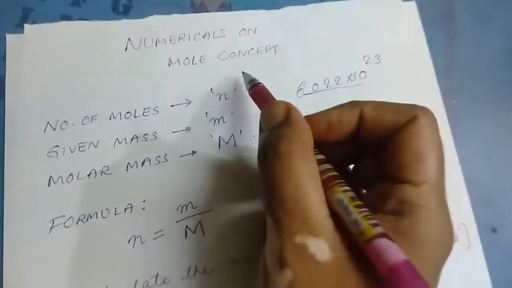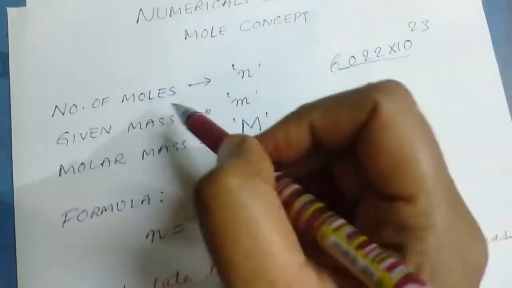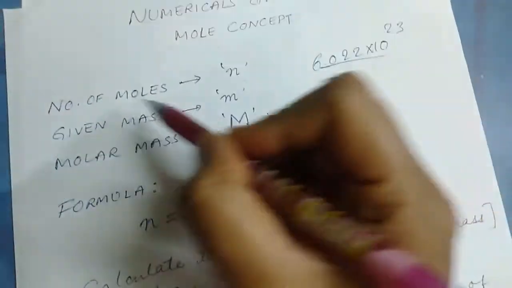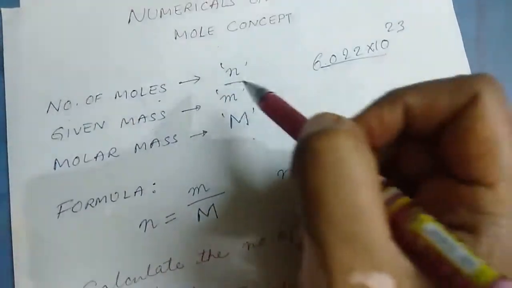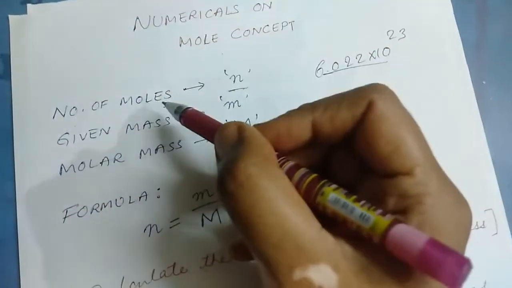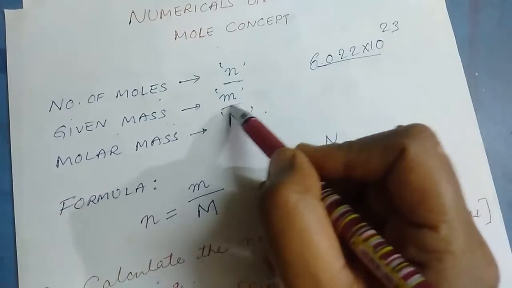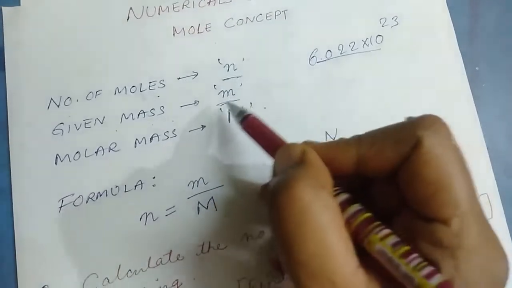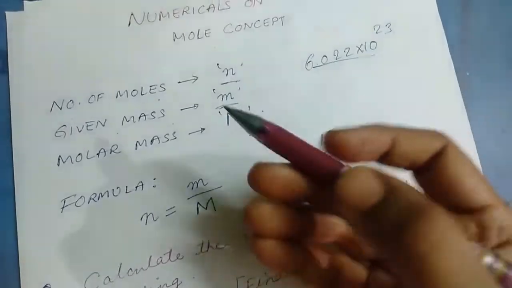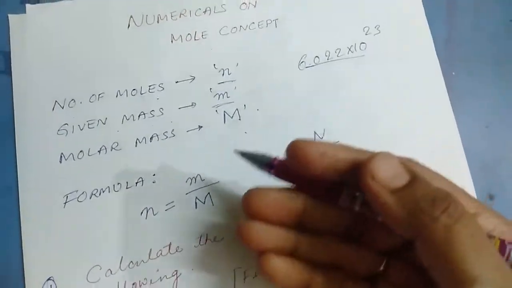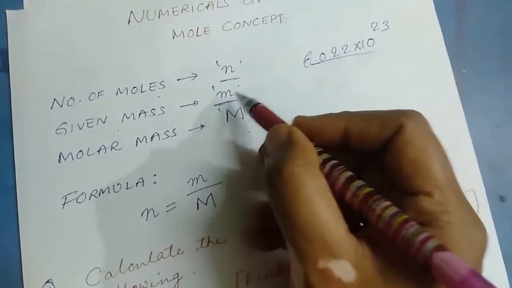Before solving different numericals on the mole concept, we have to learn how different things are denoted. The number of moles is always denoted by small n. The given mass of the substance, like the mass of any element, compound, molecule or particle, is expressed as small m.